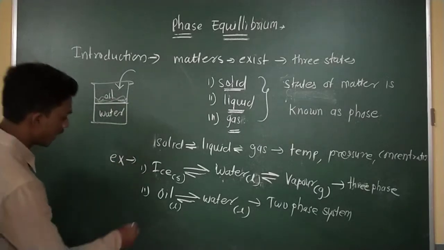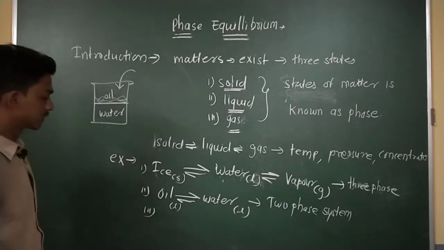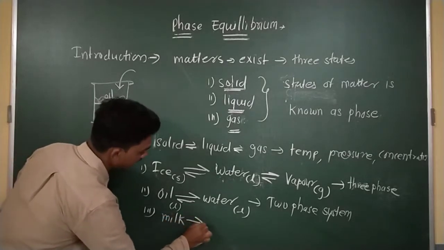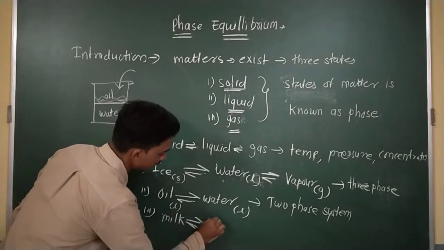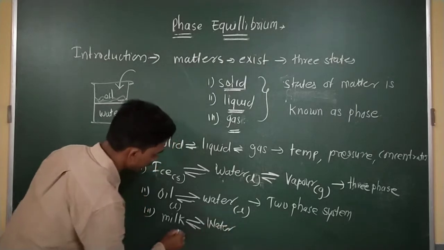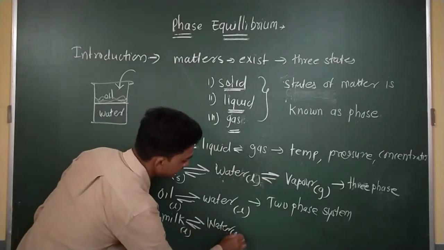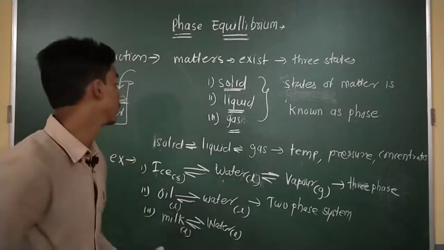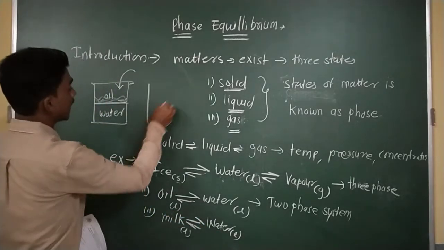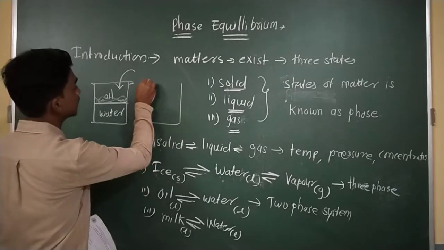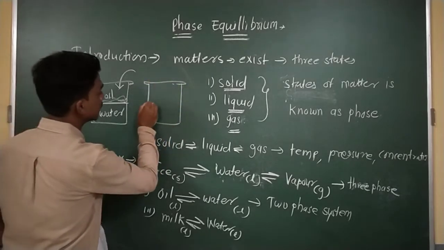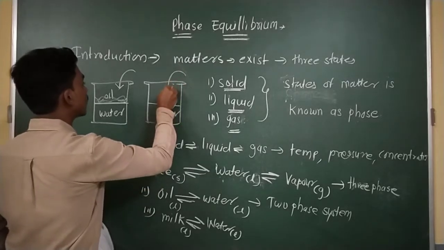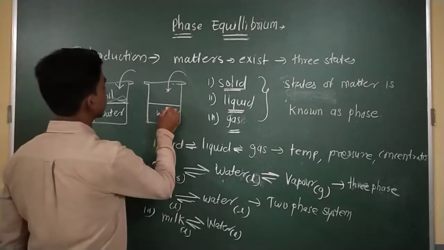If suppose I take another example, milk and water. This is also liquid and this is also liquid, but milk is completely miscible with water. If I take another beaker, and in this beaker I take water, and into this water I pour milk.